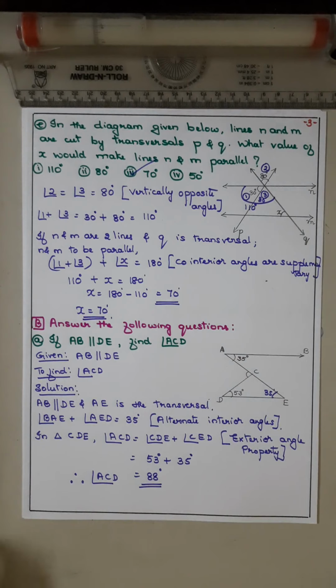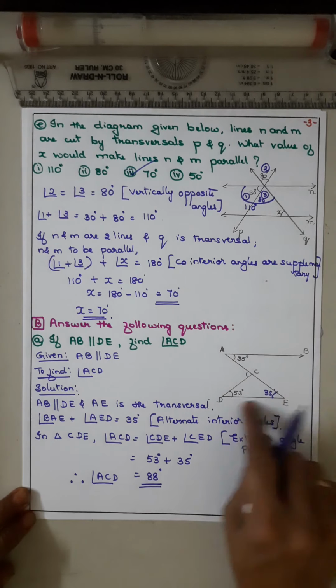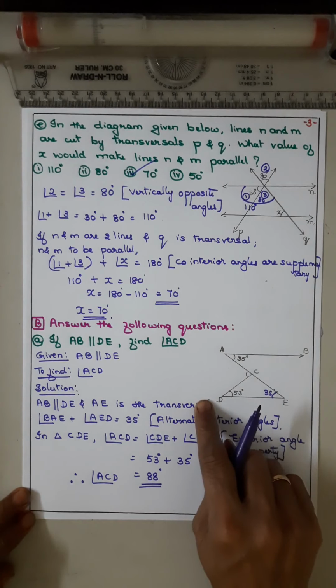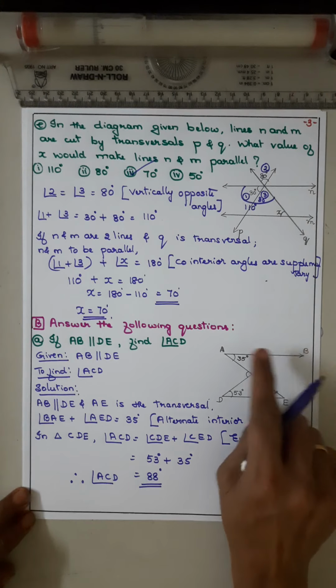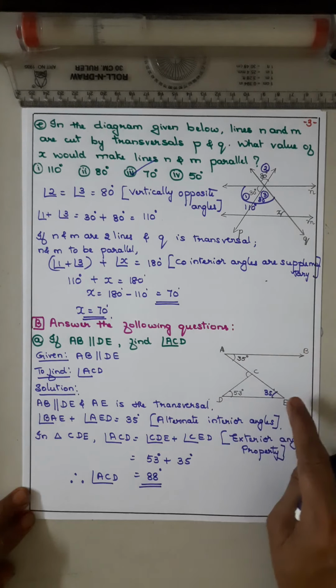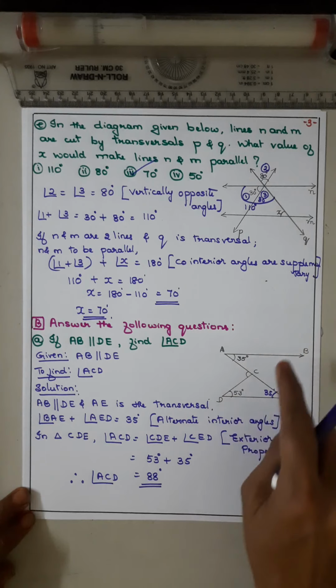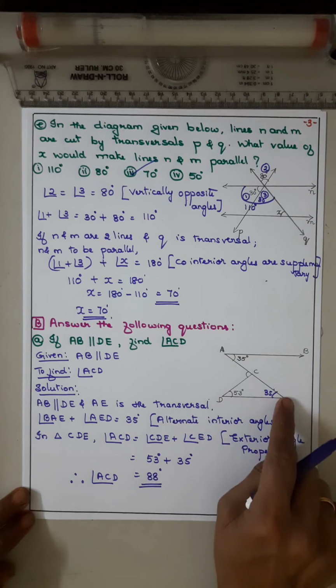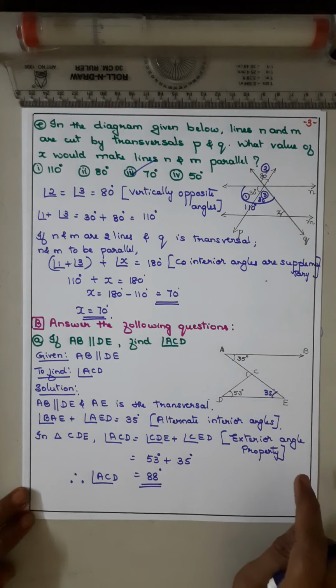Understood everyone? First what we did: these two are parallel lines, so angle BAE is equal to angle AED, because they are alternate interior angles. Then these two angles' sum will be the exterior angle.